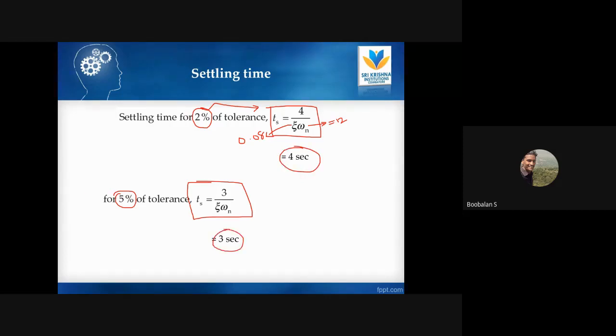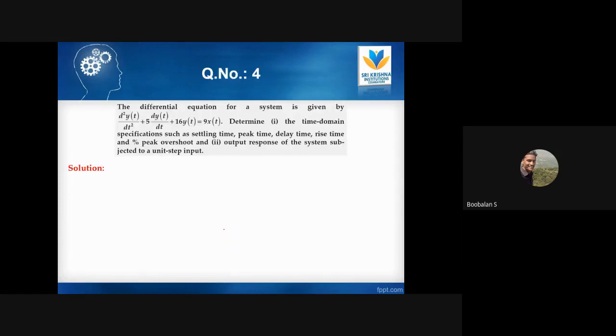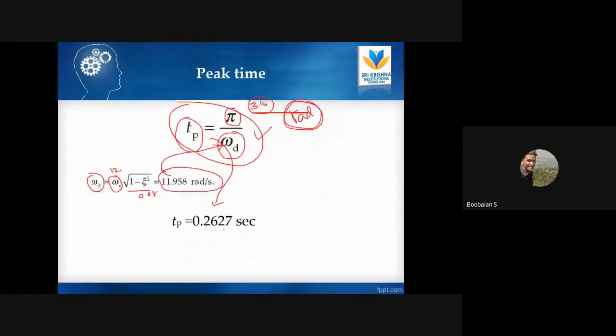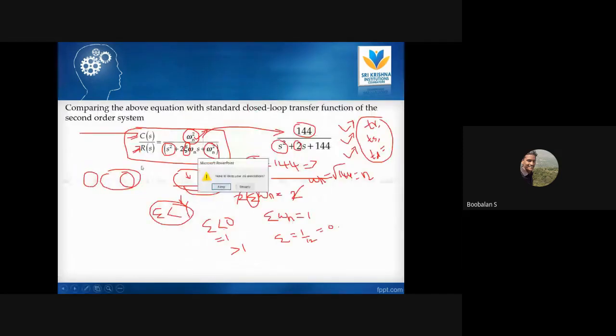Any doubt up to this? Rise time, peak time, settling time, and maximum overshoot, and also delay time. These are the things we have just solved. These are simple, very easy. I am going to recall once again how I calculate these.